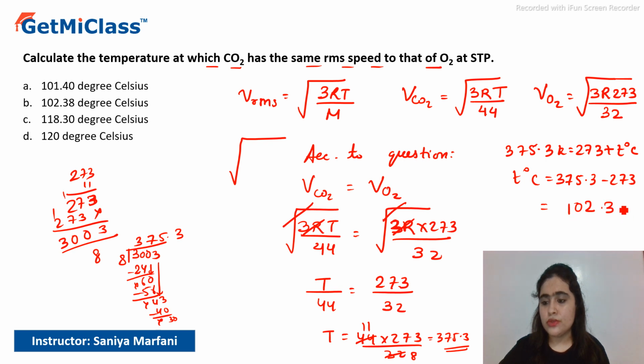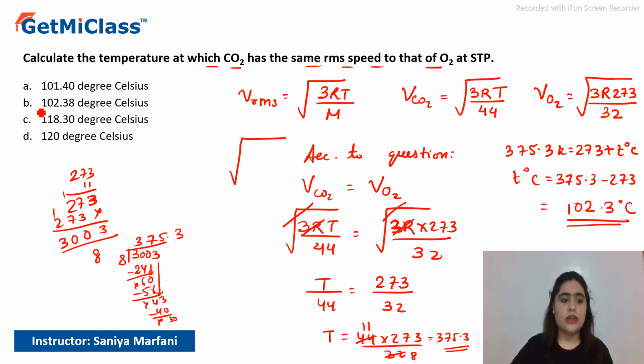So it will be 102.3 degrees centigrade. So the answer will be 102.3 degrees centigrade. Option B will be the correct answer.